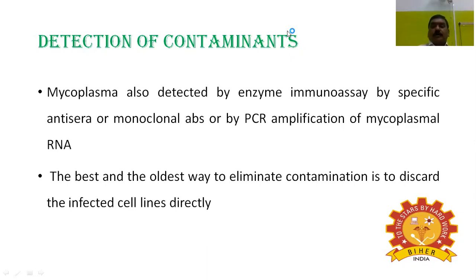It's a more adaptive technique. The best and the oldest way to eliminate contamination is to discard the infected cell lines directly.